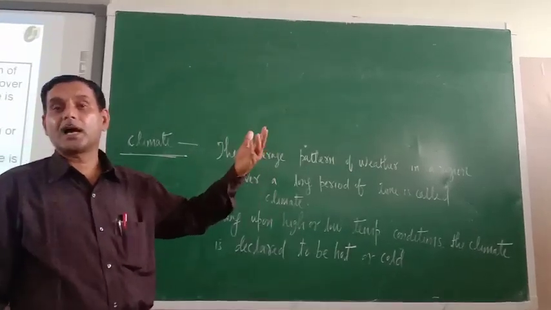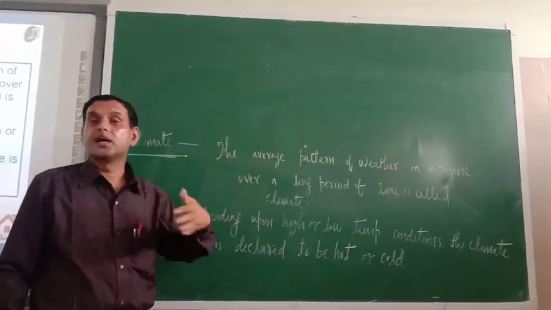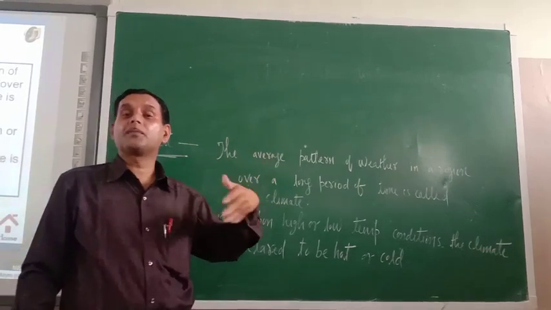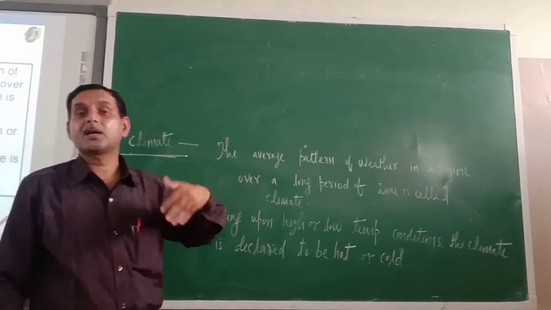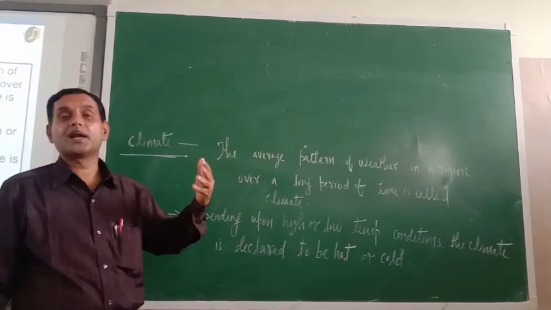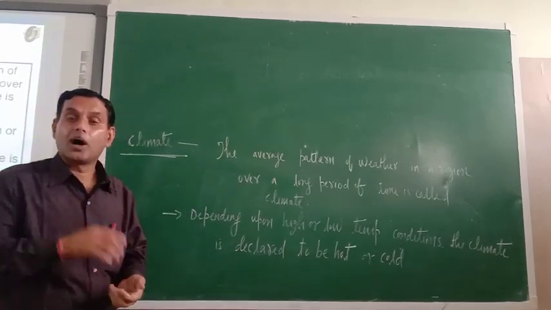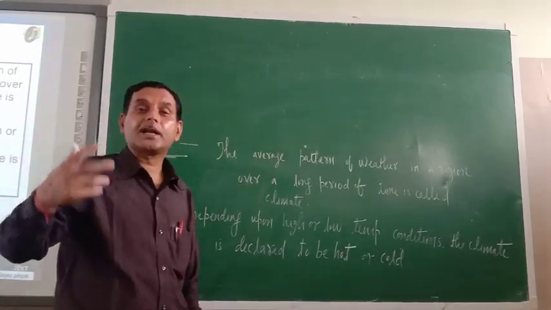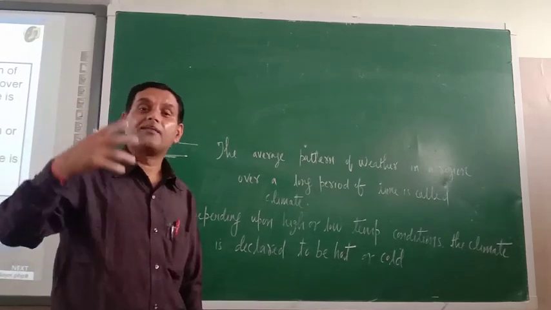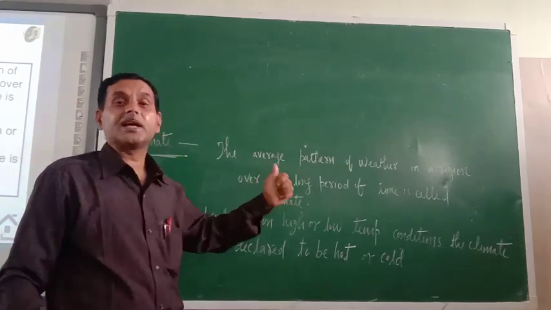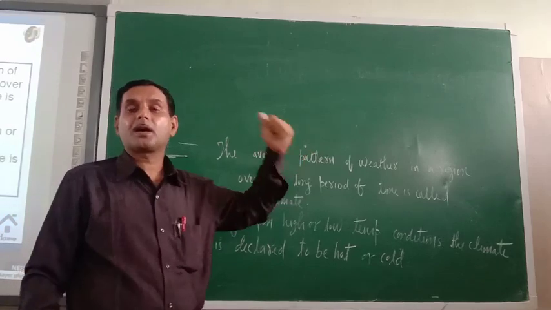Similarly, Kerala is hot and humid. Rajasthan is very hot. It may not be that humid, but hot condition prevails in Rajasthan. So how are they deciding? They are deciding by taking the average pattern of weather in a region for a long period of time.